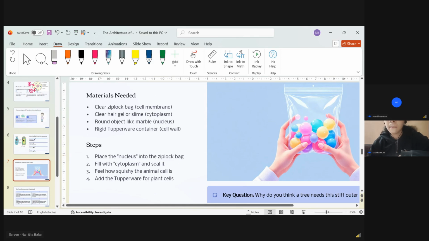Okay, so the nucleus is done. Now, if it is a plant cell, we need a cell wall. For an animal cell, we don't need a cell wall, right? But for a plant cell we need a cell wall. You can make it with a rigid, transparent Tupperware container. Yes, ma'am, we will do it. Okay, by next class you will do this.